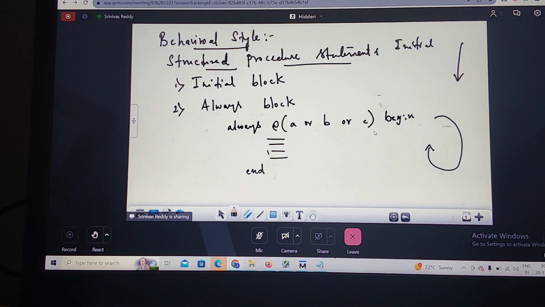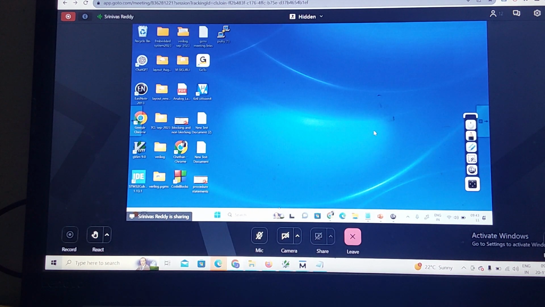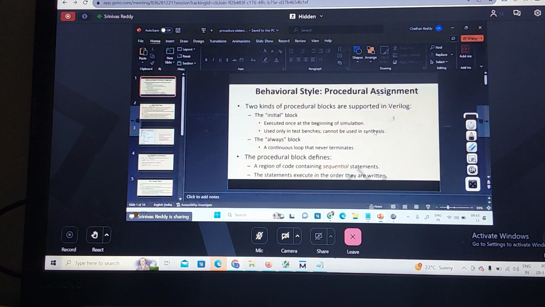So what are the uses of the initial block? It is used for initializing the variables, monitoring the variables, and generating the waveforms. For these uses, we use the procedural statement that is an initial block. Let us quickly recap what we discussed in the last session regarding the procedural assignment statement. We can also call it a procedural statement or procedural assignment statement.